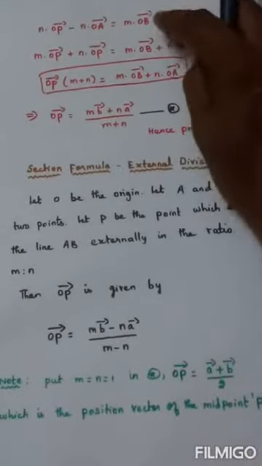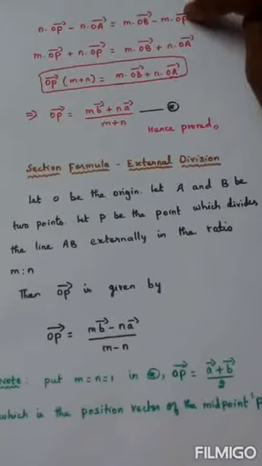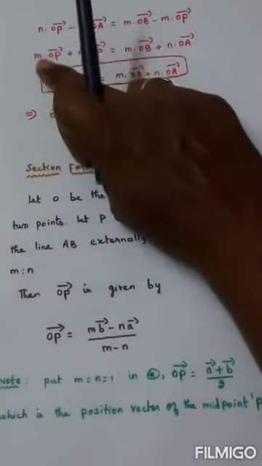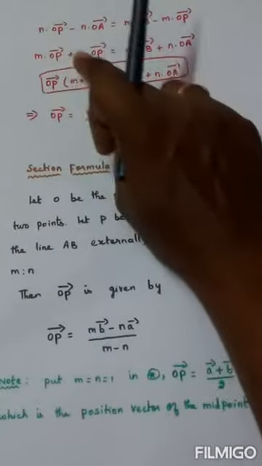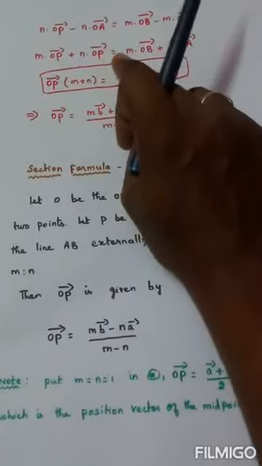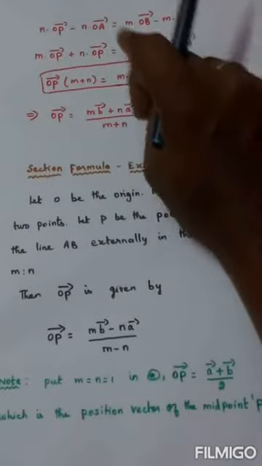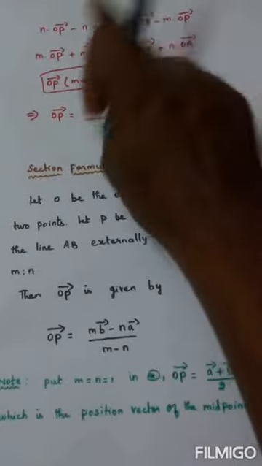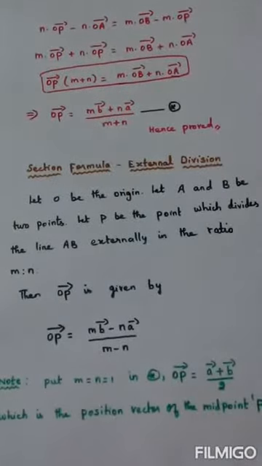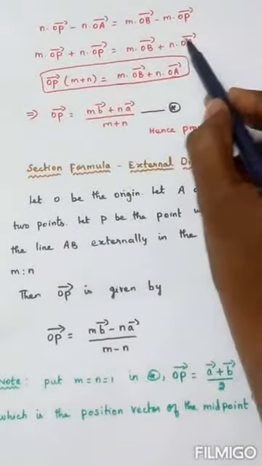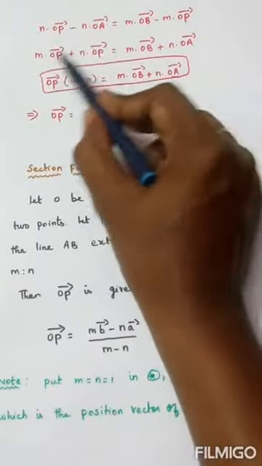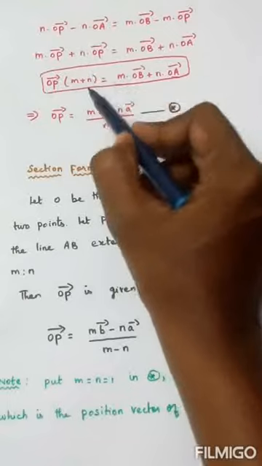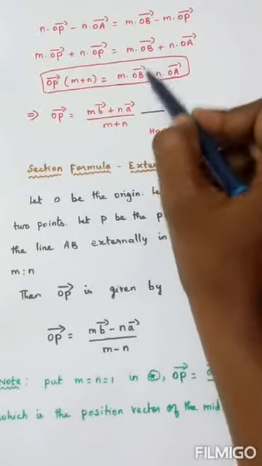Now just bring this last term to the other side, minus becomes plus, so m into OP, and this term is written plus n into OP equal to m into OB, bring this term to the other side, it becomes plus. So you will get this line. And take OP vector as common from these two, balance is m plus n.